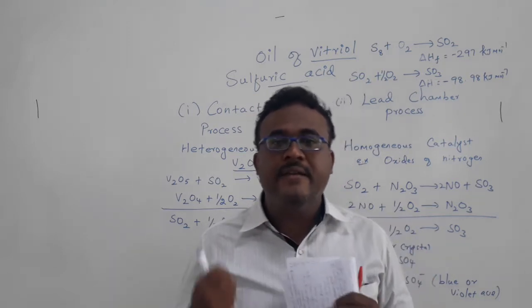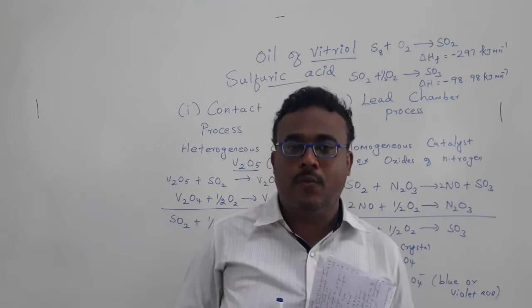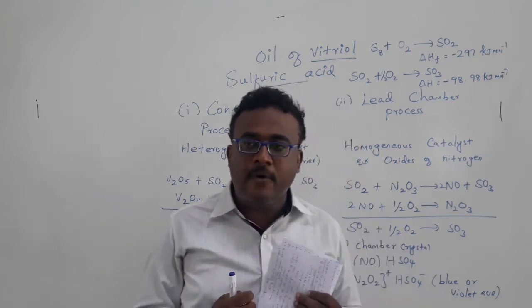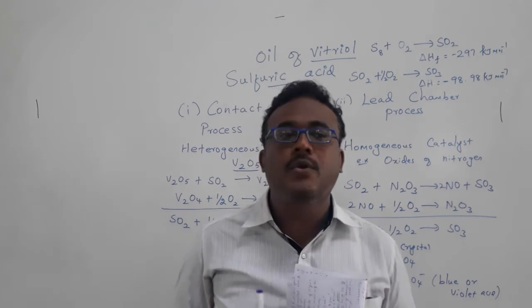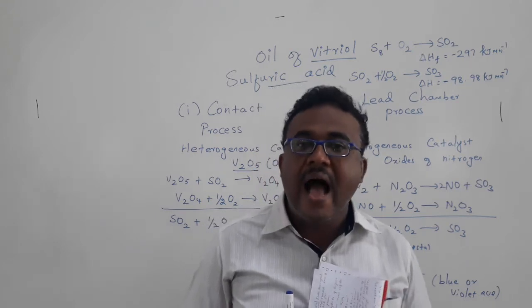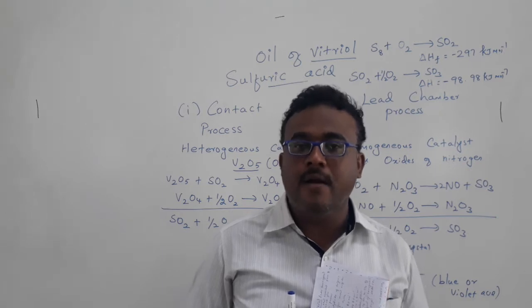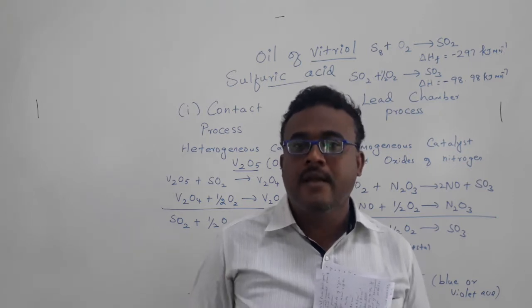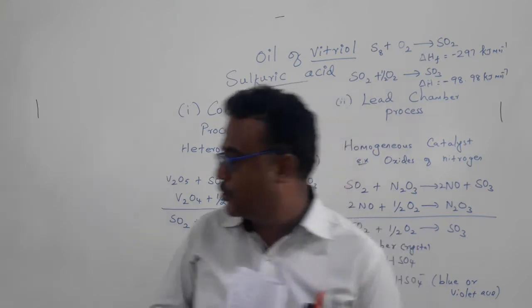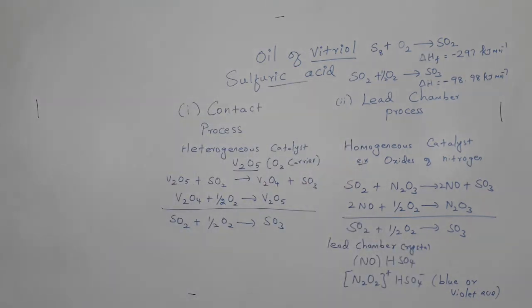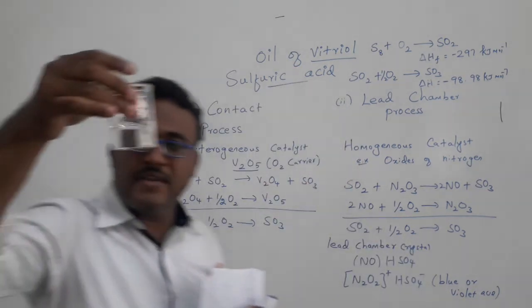But what about the negative things? We have to know about those also. From the negative point of view, it has a high viscosity. The viscosity of sulfuric acid is almost 25 times higher compared with water. I can show you if you want. See, I have some sulfuric acid.